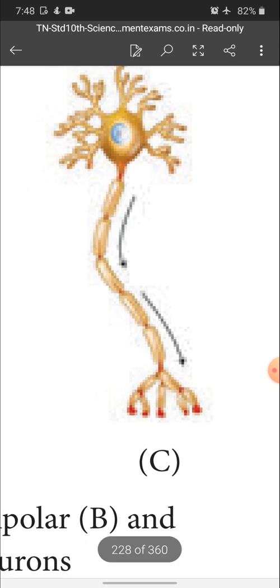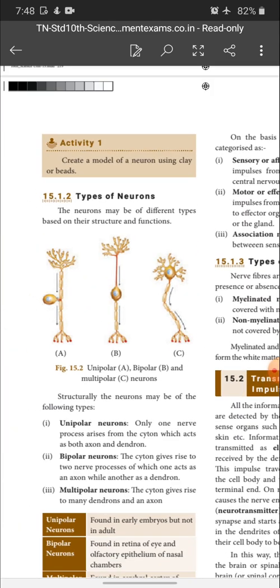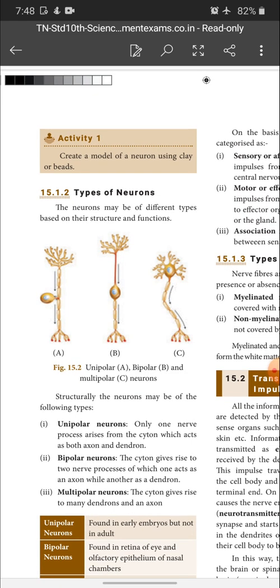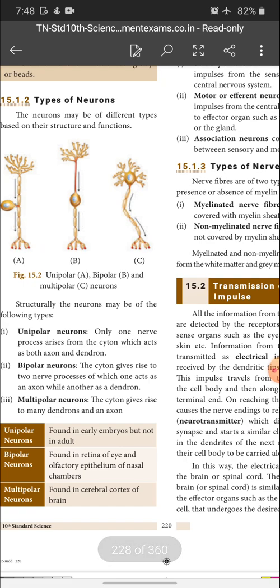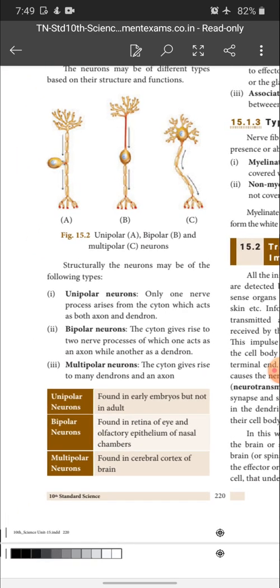That's it. So based on the structure, we can classify the neurons into three types. Okay, what are they? Unipolar, bipolar and multipolar. Okay children, this is a book back question also, so don't get confused. Please read the question carefully and say the answer. What is classify the neurons based on the structure means? You write the answer.